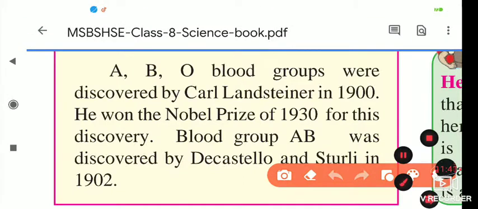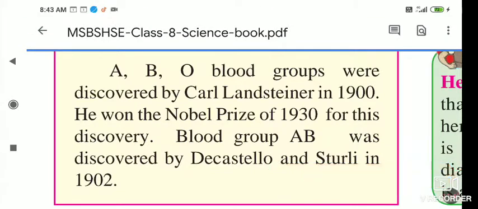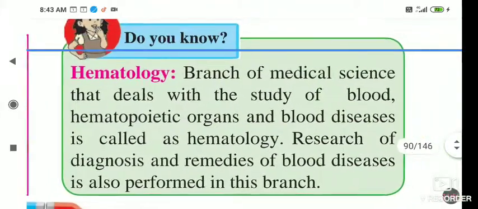Because the person had different blood groups, donor and receiver, as we have seen. If the wrong blood group is given, the person dies, and this was stopped because of the blood group discovery.